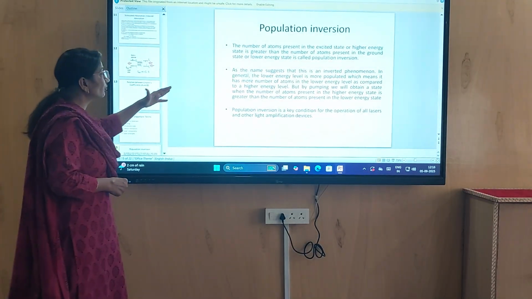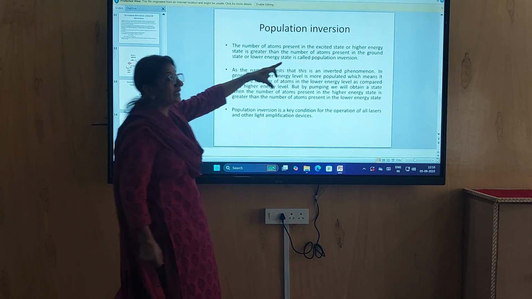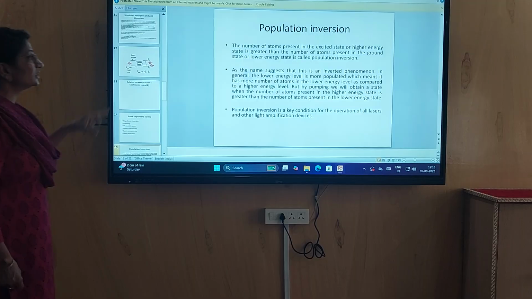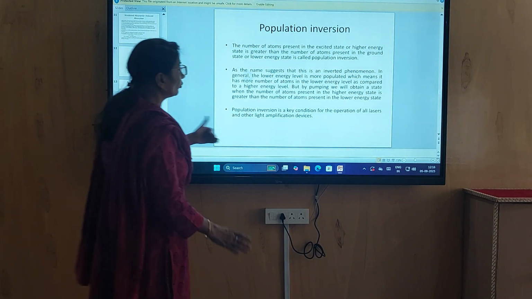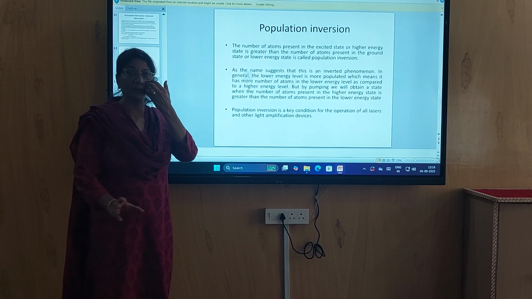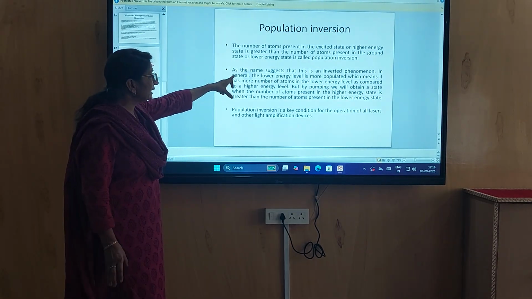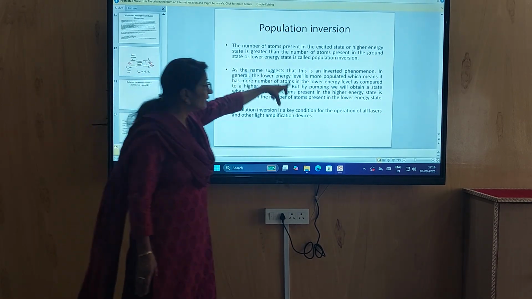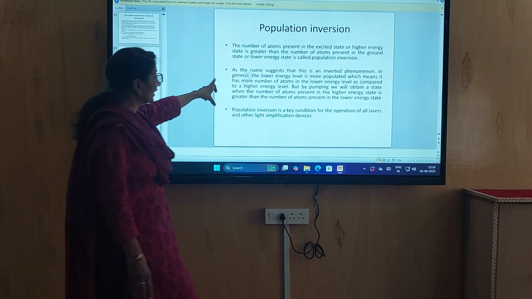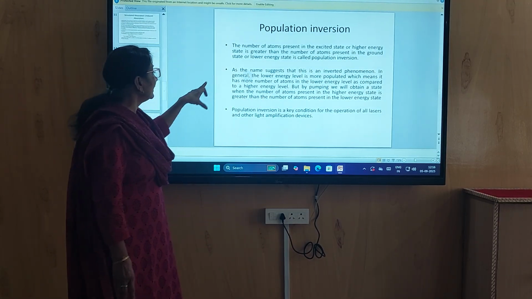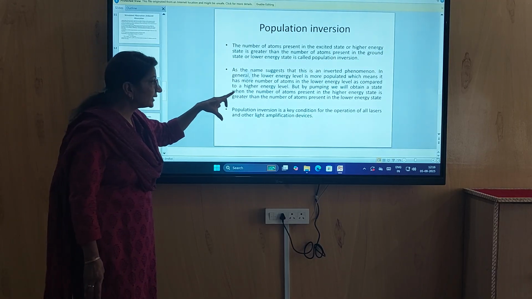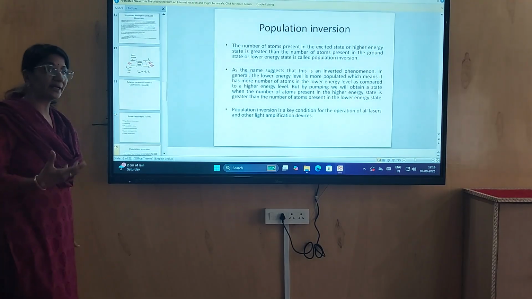Now population inversion is what? The number of atoms present in excited state or higher energy state is greater than the number of atoms present in ground state or lower energy state. As the name suggests, in the inverted phenomena, in general the lower energy level is more populated, which means it has more number of atoms in lower energy level as compared to higher energy level.